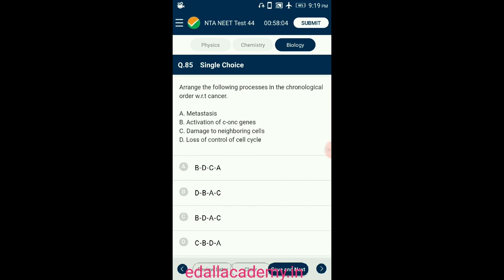Cancer cells grow very rapidly in organs and tissues. As the cells actively divide and grow, they also starve the normal cells by competing for vital nutrients. They secrete chemicals that promote the formation of new blood vessels for the cancer cells. This is called angiogenesis. Cells from such tumors reach distant sites through blood, and wherever they get lodged in the body, they start a new tumor there. This process is called metastasis. So the answer for this question is option A. The correct arrangement is BDCA.